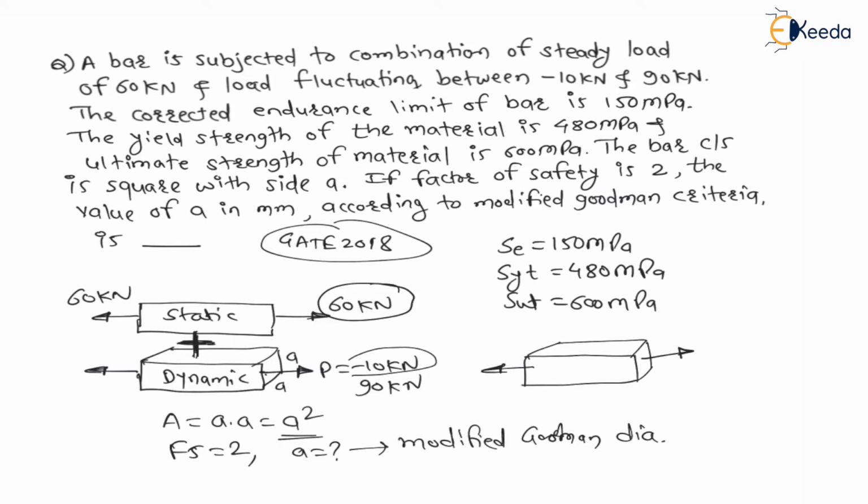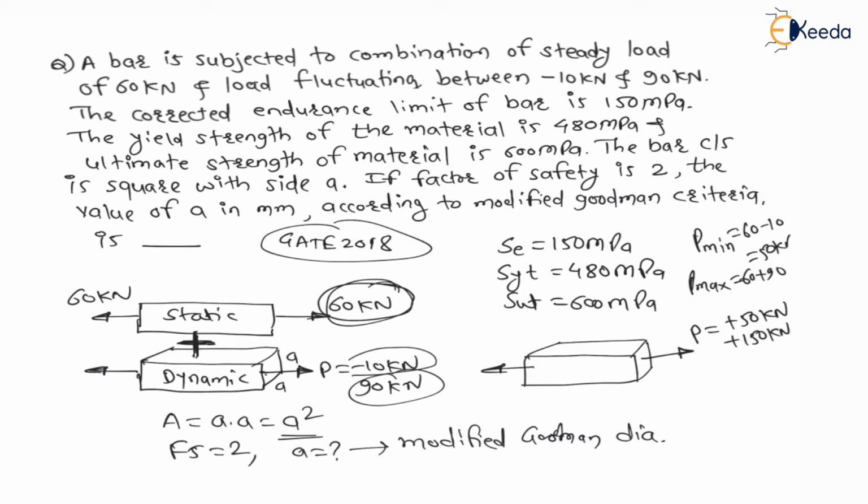Therefore P minimum will be 60 minus 10, which is 50 kilonewton, and maximum load will be 60 plus 90, which is plus 150 kilonewton. Means the load is varying from plus 50 to 150. That we can understand from this given data.